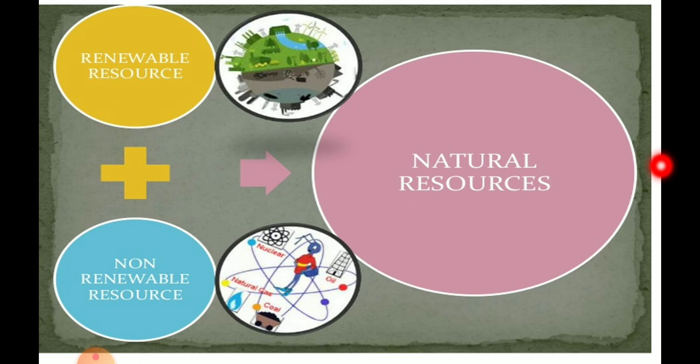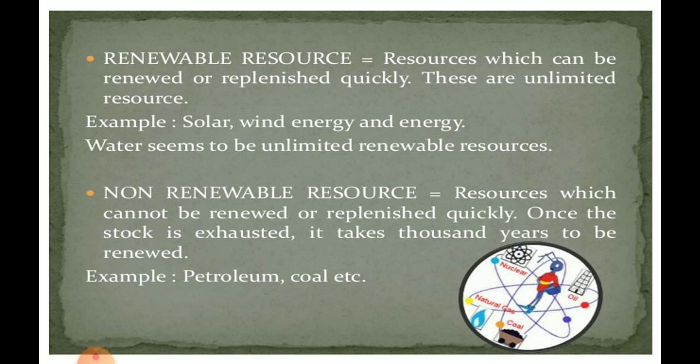Now we are talking about two words, renewable and non-renewable. Let us see what these renewable and non-renewable resources are. Renewable resources are resources that can be renewed or replenished. That means they can be used again and again because they are readily available. For example, solar energy and wind energy are available abundantly. Non-renewable resources get over if you overuse them over a period of time, they get exhausted.